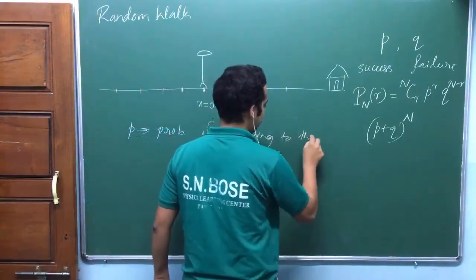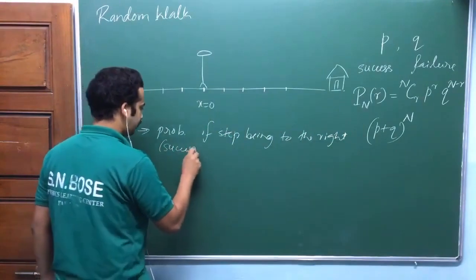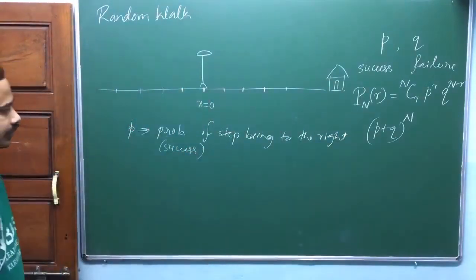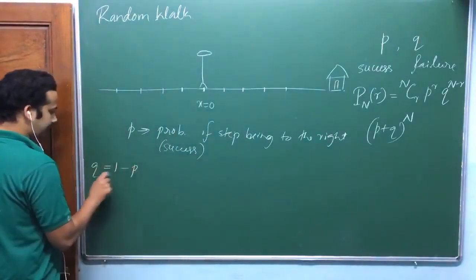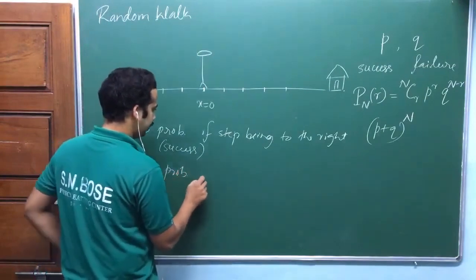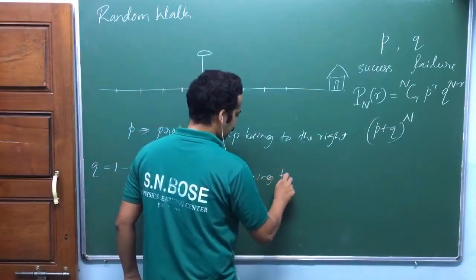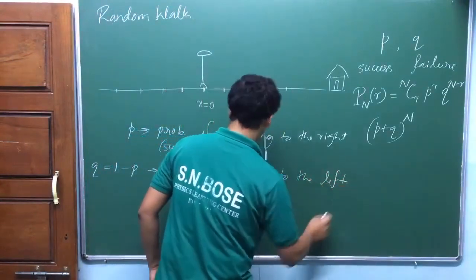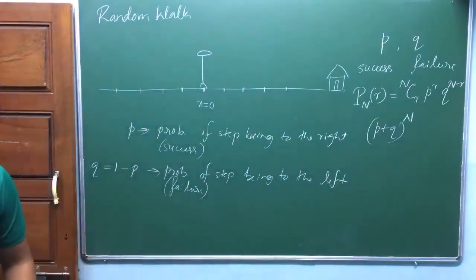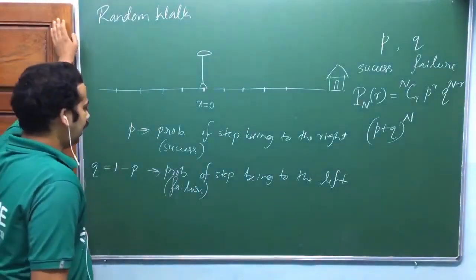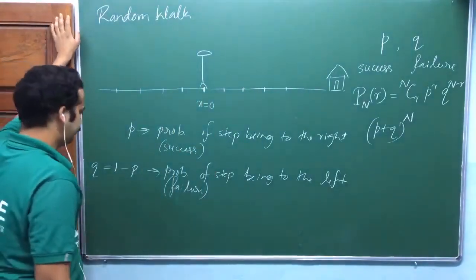Let me call this a success, because he is moving towards home if he has taken a step to the right. Let me define 1 minus P, or Q, as the probability of a step being to the left. Let me call this a failure. And he has started from x equal to 0, this lamp post.